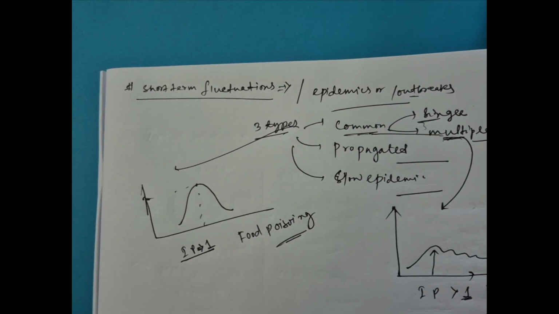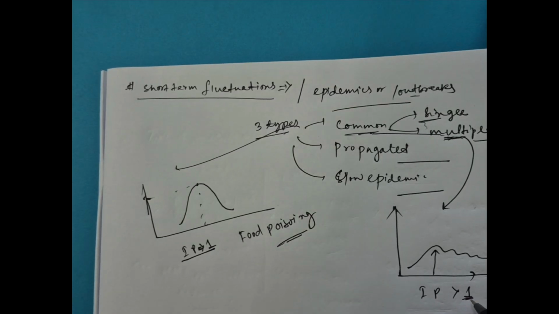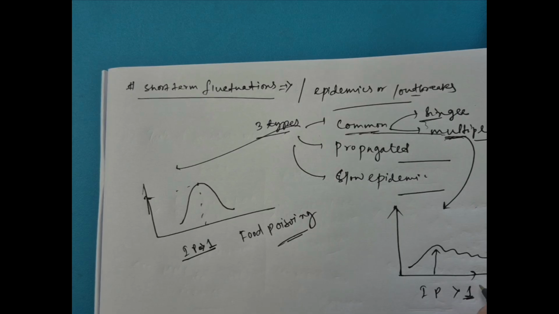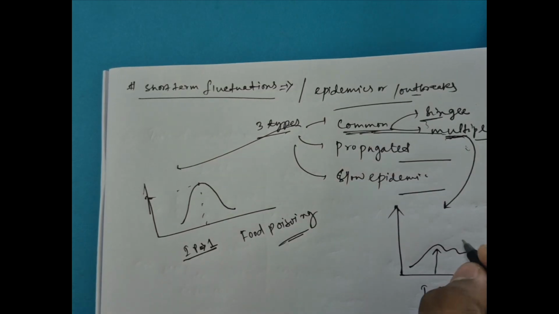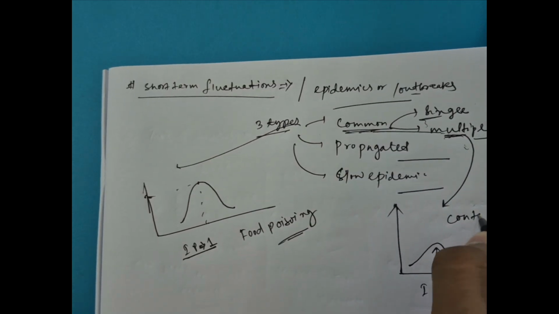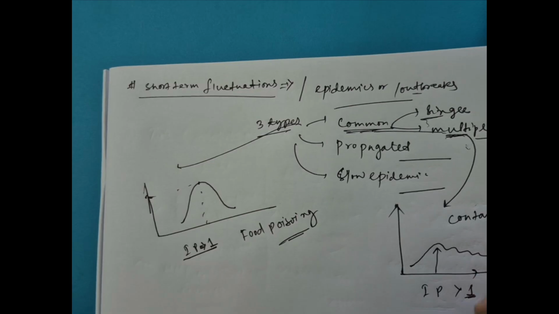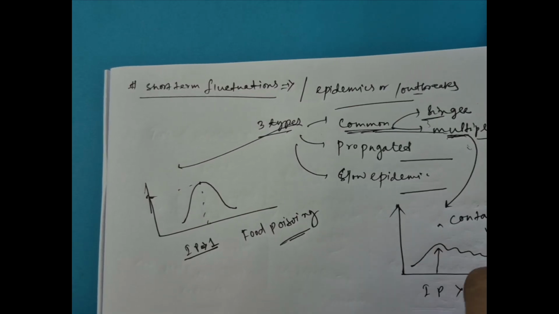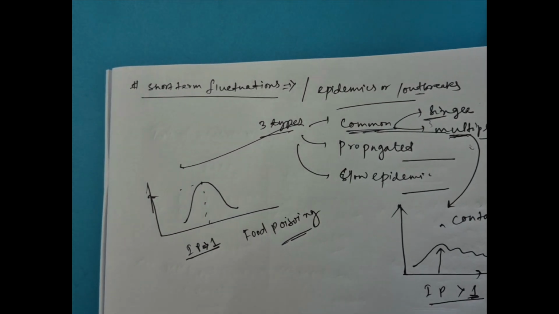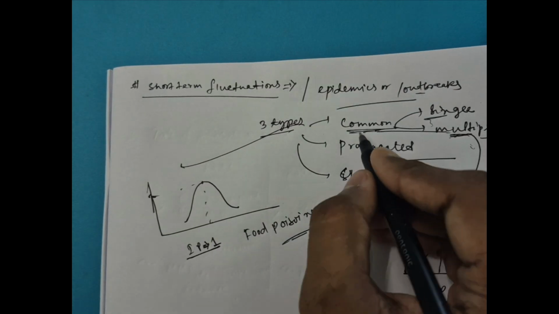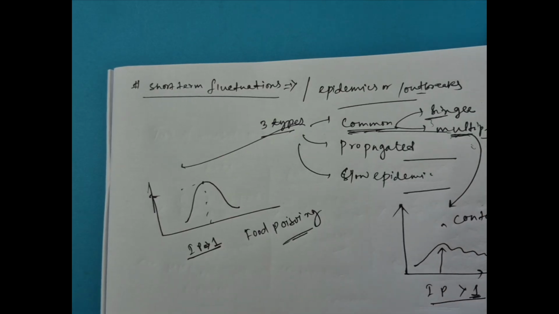It can be seen in case of contaminated oil, or a prostitute who is spreading gonorrhea for a long time. So this is the multiple exposure and common source disease. The contaminated oil is spreading the disease for a long time, and there will be more than one incubation period there. This will be a common source, but there will be multiple exposure also.